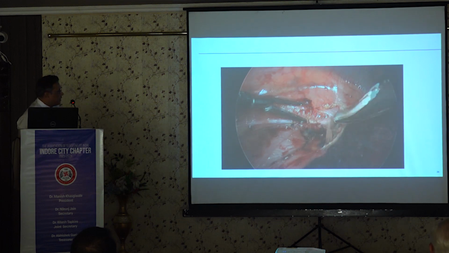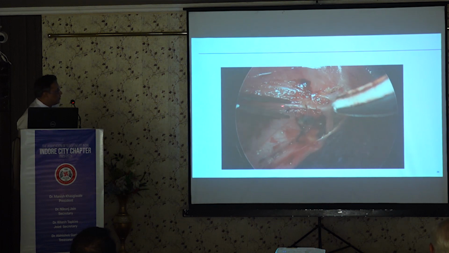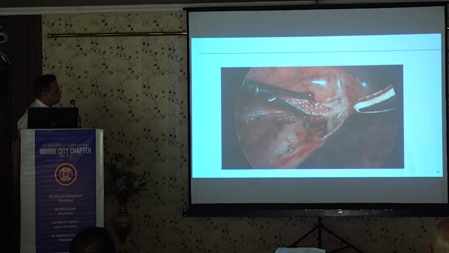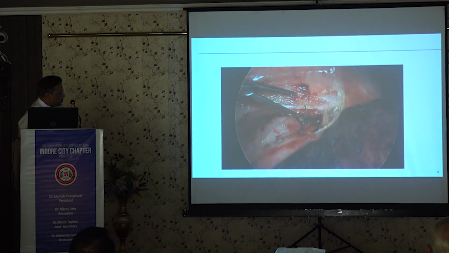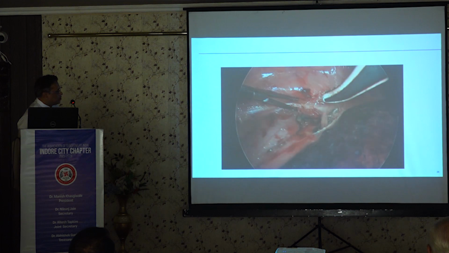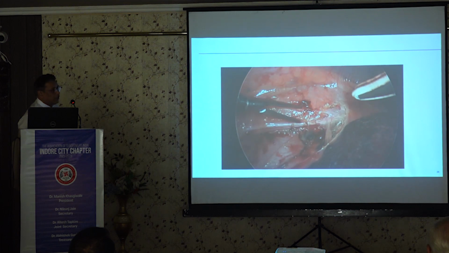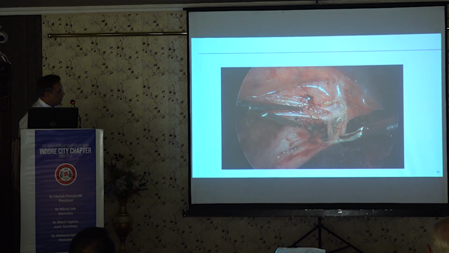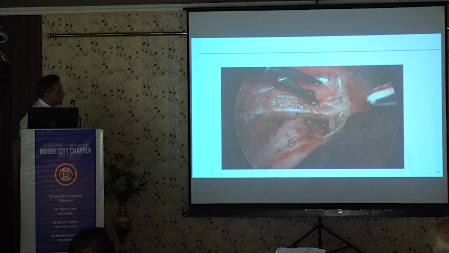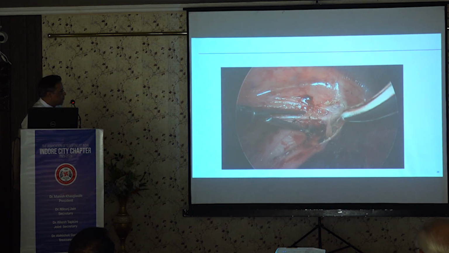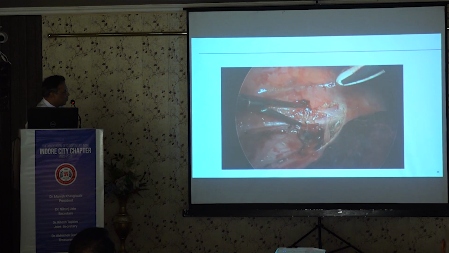Now here we can see it is important to identify the vagus nerve. Without dividing the vagus nerve, we cannot take out the specimen of esophagus. But it is also important to preserve the branches of the vagus nerve to the bronchus, because they will reduce the postoperative pulmonary complications. So we need to divide the vagus nerve once it has given the branches to the bronchus. We can see some of the branches here which are coming to the bronchus.